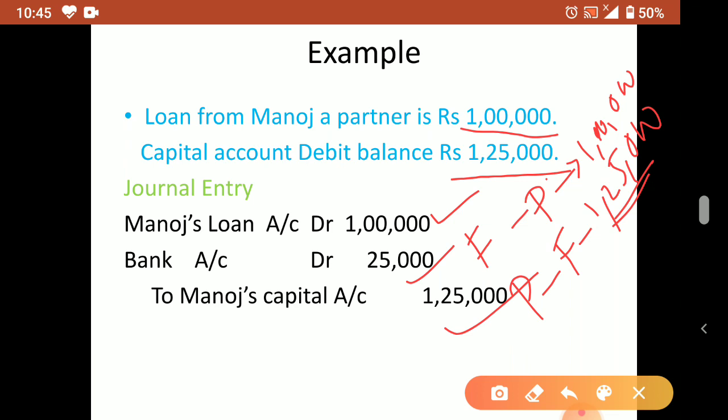Whenever there is a credit balance, at that time we prepare a separate loan account and pay the partner. Otherwise also a separate loan account will be prepared, but it should be charged from his capital account, and afterwards only the remaining amount will be paid to him, if we have to pay, if his loan is more than the capital. If his loan is less than the capital amount, then he has to bring the additional amount to the firm.